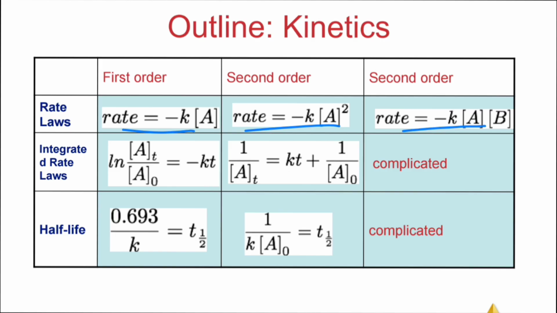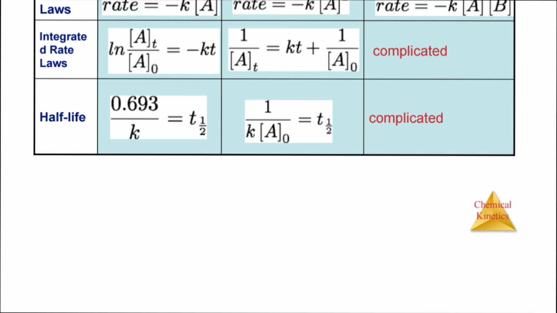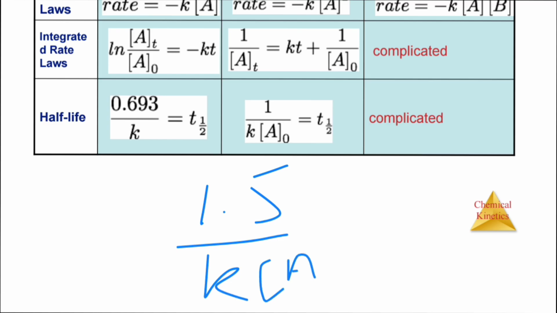The integral rate laws are complicated, so we will not study them. For half-life, I am writing for third order here. For third order, it will be 1.5 by K a raised to power 2.